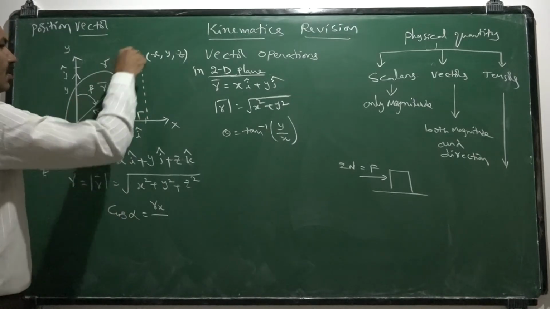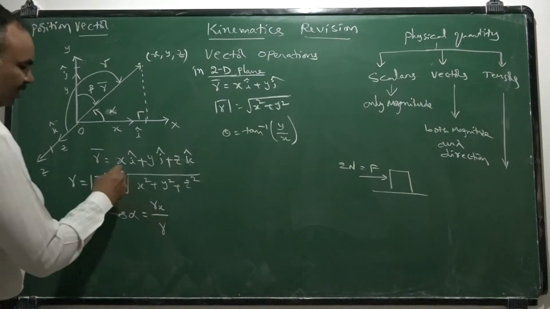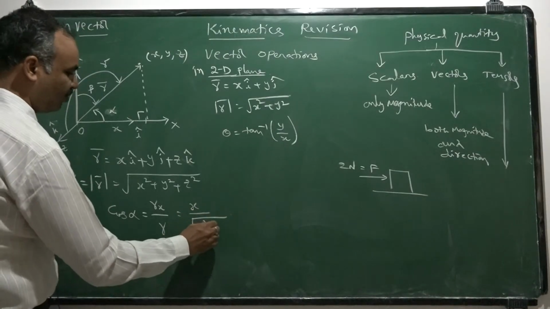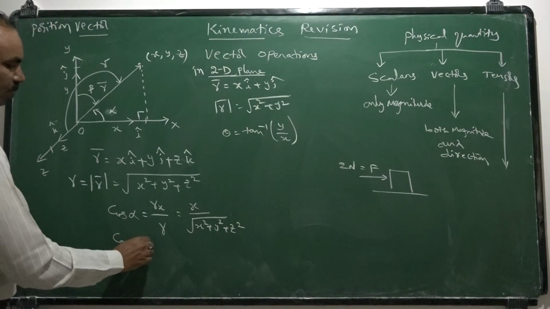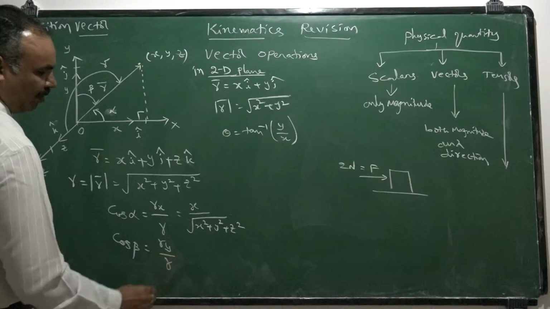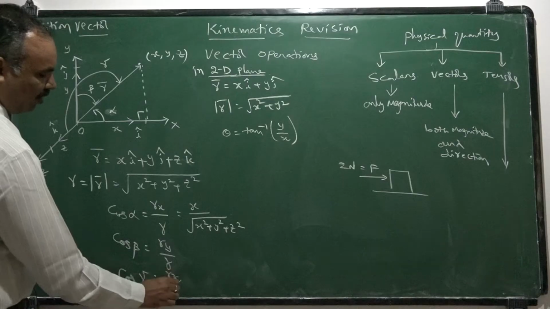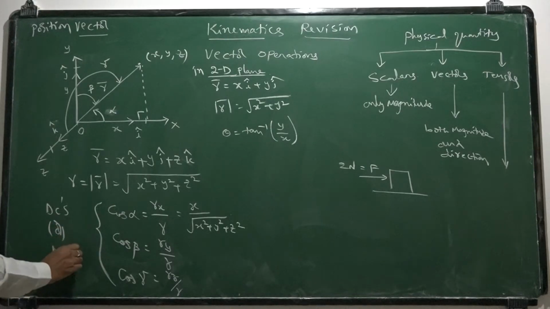hypotenuse. Hypotenuse is nothing but the actual vector, and its length is represented as r, the magnitude of r. In this case it is x by square root of x square plus y square plus z square. Similarly, cos beta is ry by r, and cos gamma is rz by r. These are called directional cosines or directional ratios, essential for designating the direction of a vector in three-dimensional space.